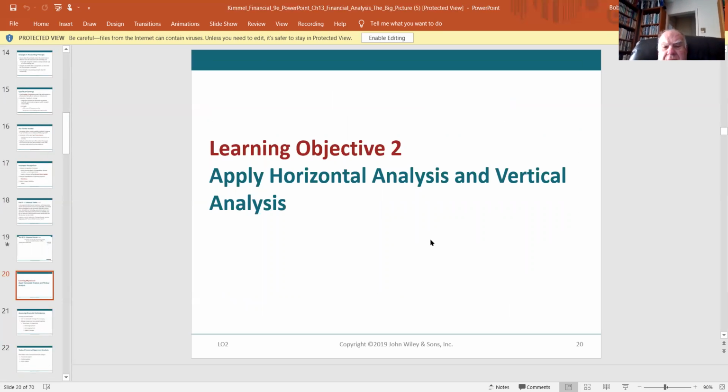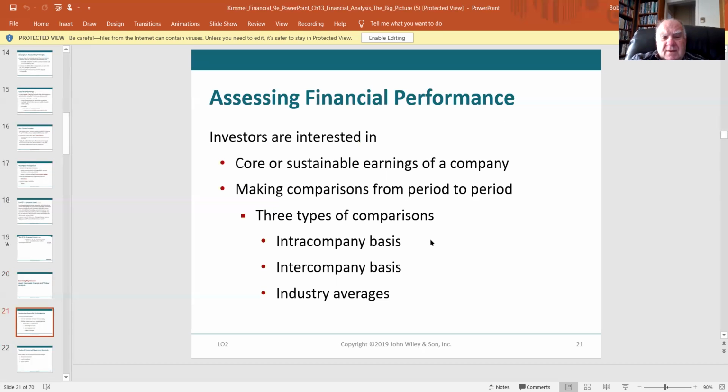Here we go, horizontal and vertical analysis. This is another title for this chapter: it could be your FSA 1. This is your first FSA. They're just showing you why you were doing what you were doing.